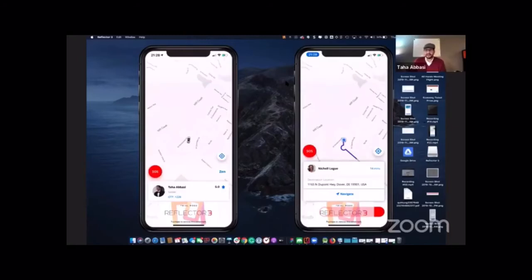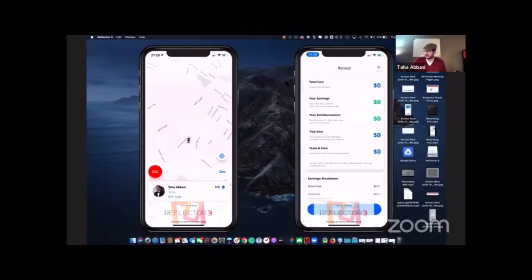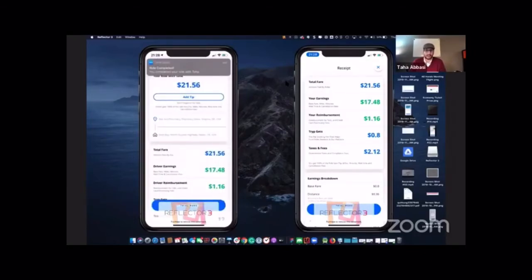So now, some pretty cool features going out. OTP, Zen mode, panic button with SOS. And when I go ahead and finish ride, what it's doing is calculating the ride total one more time. And this is the best part about us compared to any other company that's currently in the rideshare industry: our transparency. Your receipt will match exactly the driver's receipt. The rider receipt and driver receipt match to the T.